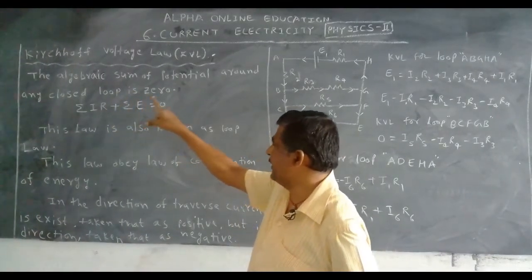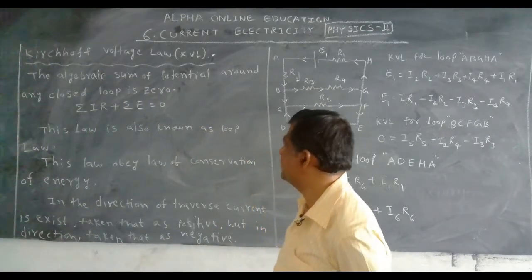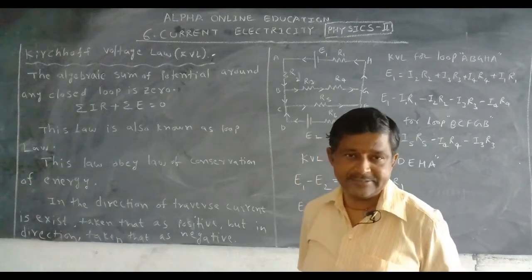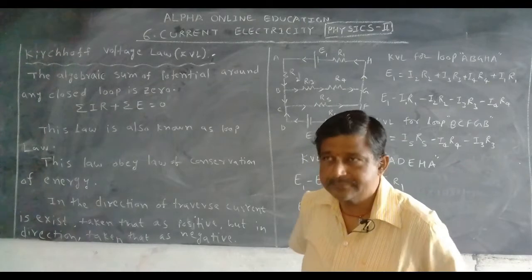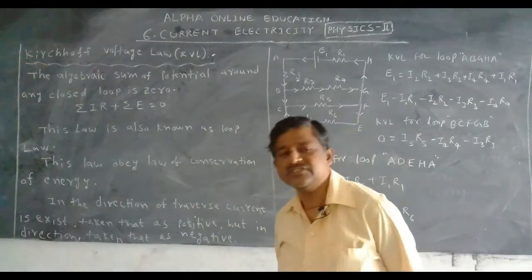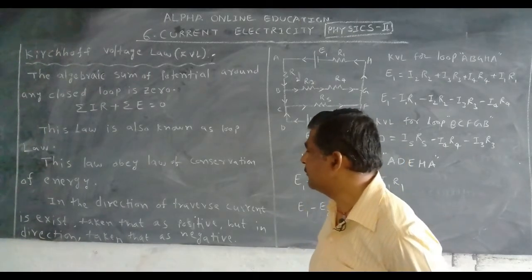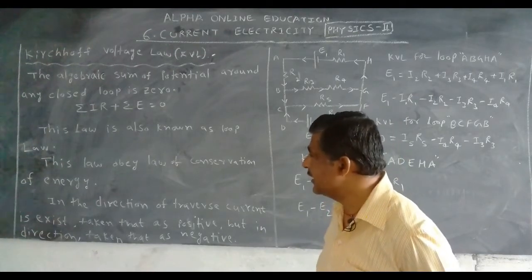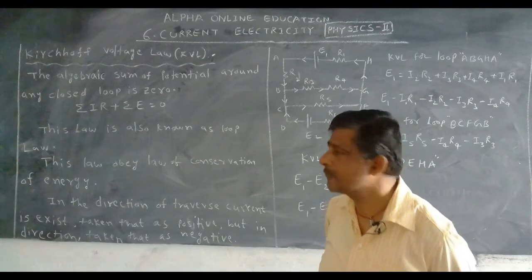The algebraic sum of potential around any closed loop is zero. It should be a closed loop. The algebraic sum of potential around any closed loop is zero.